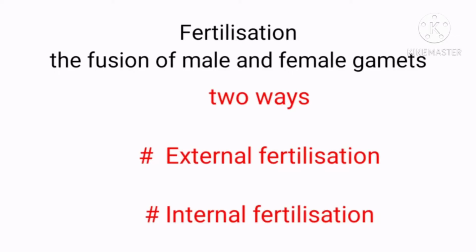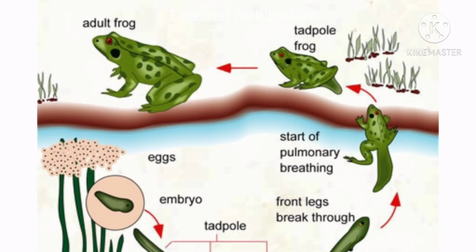Okay, students, and then the next one, fertilization. Fertilization is very important. The process of fusion of the nucleus of the sperm cell with the nucleus of an egg cell is called fertilization. There are two types of fertilization, external fertilization and internal fertilization. In external fertilization, eggs are fertilized outside of the body. Okay, students, that is called external fertilization.